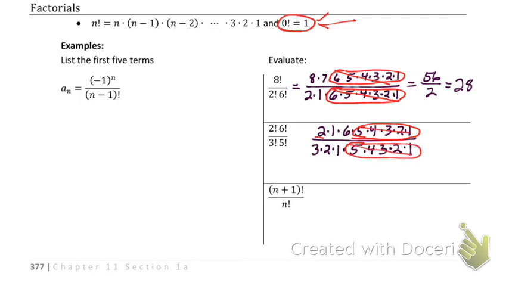I also have this 2 times 1, and I have this 2 times 1, I should do that in a different color. Let's do blue. So I have 2 times 1 here, I have 2 times 1 there. So those are going to cancel out. Well, it'll turn to 1. And so all we really have left is 6 divided by 3, which equals 2.